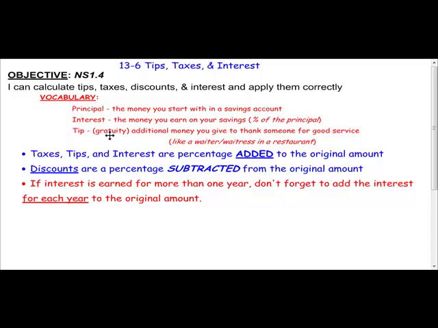A tip is a gratuity. It is another word you may hear. You probably don't use it a lot, but you will. If you ever hear the word gratuity, you need to think of a tip.